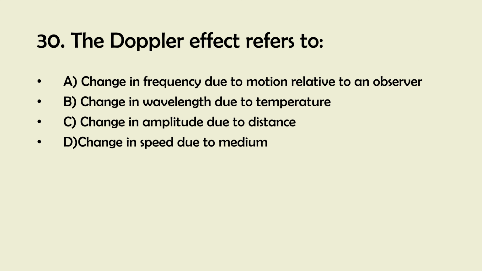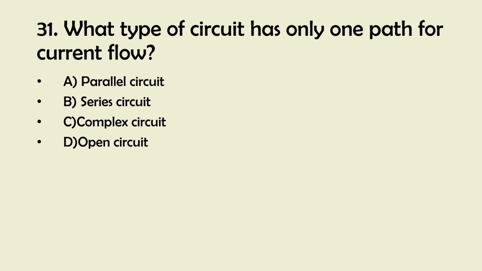And the right answer is 31. What type of circuit has only one path for current flow? A. Parallel circuit. B. Series circuit. C. Complex circuit. D. Open circuit.